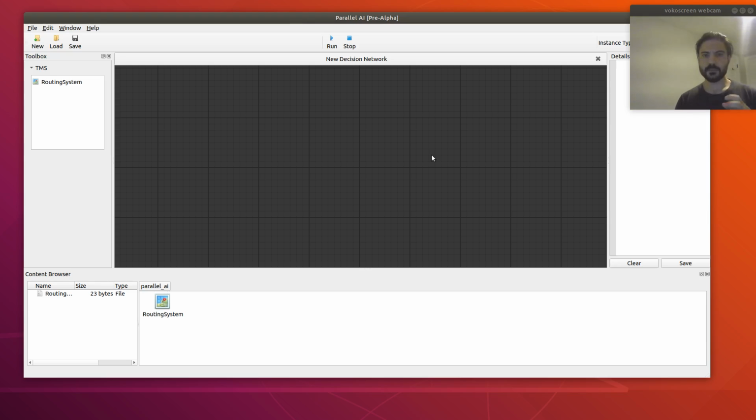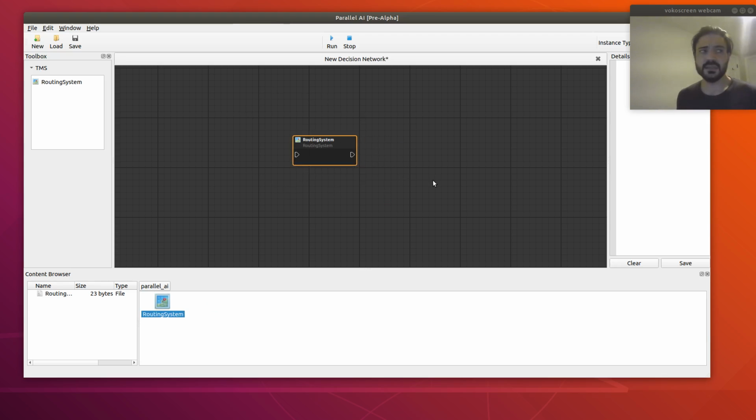So once we create an agent, we can define its inputs and outputs, and then we can use AI and certain other techniques to model the behavior of this agent. In our case, for example, we can model the behavior of our routing system agent and say that we want the agent to re-optimize the route when it sees some disruptions, for example, when a truck breaks down. That's basically a behavior, so we can plug these behaviors into the agent. Here you see that we have a routing system. We can drag and drop, and now we have the agent in our decision network.